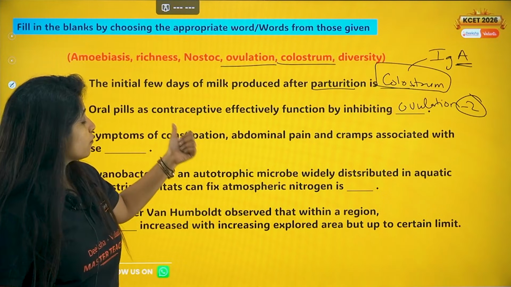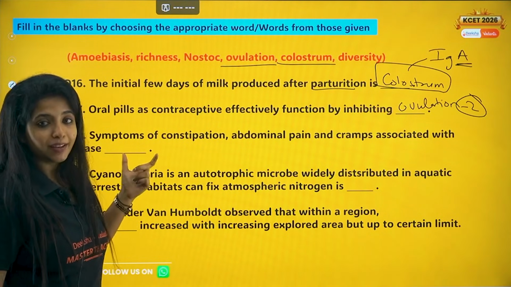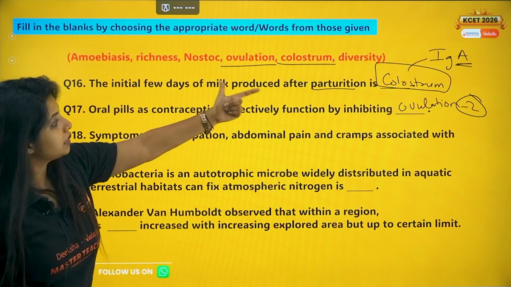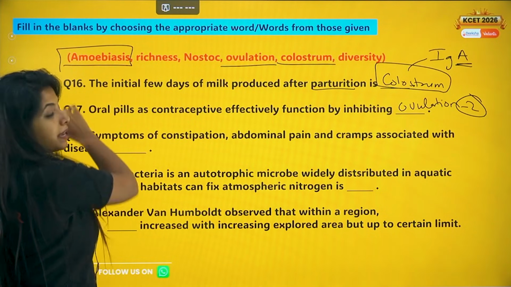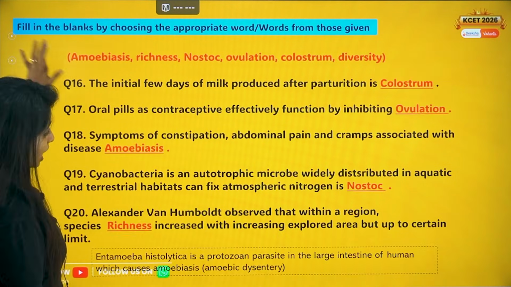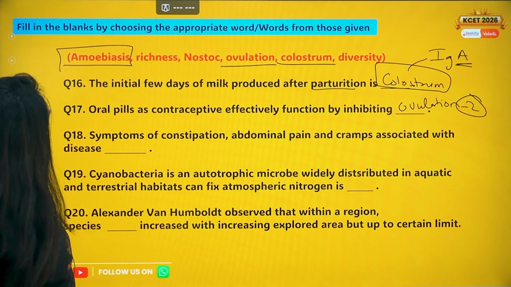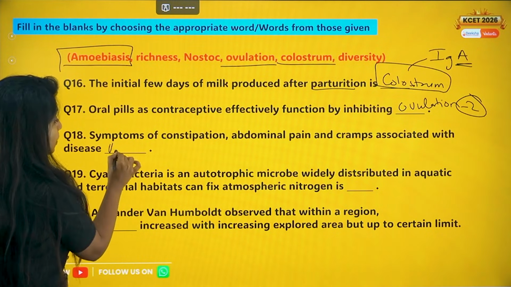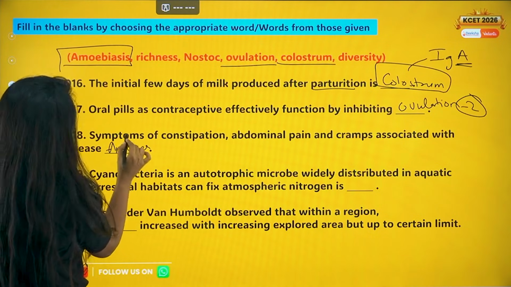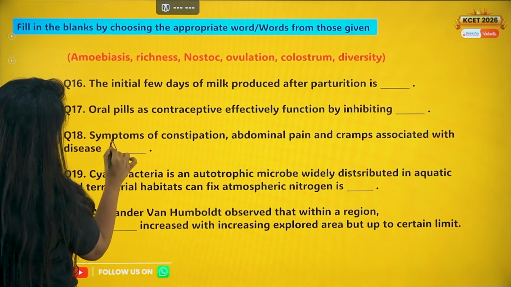Now, symptoms of constipation, abdominal pain and cramps are associated with which disease? It is amoebiasis. Amoebiasis is caused by Entamoeba histolytica. It majorly affects your large intestine. You saw all the answers, right? Anyways, it majorly affects your large intestine, do not forget it. Okay, I messed up the spelling. It's okay. You have the answers in the next slide.